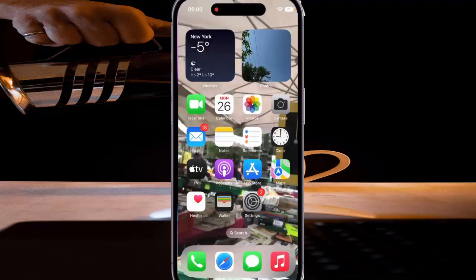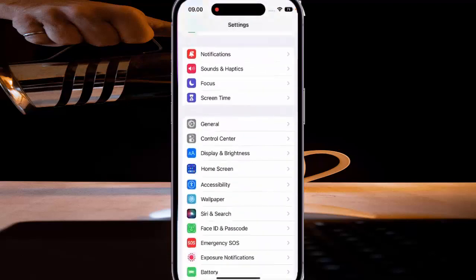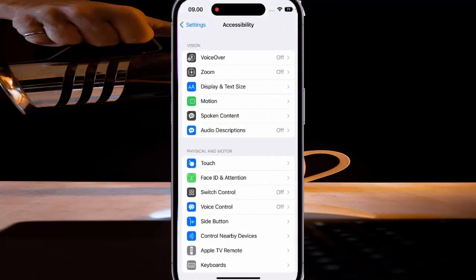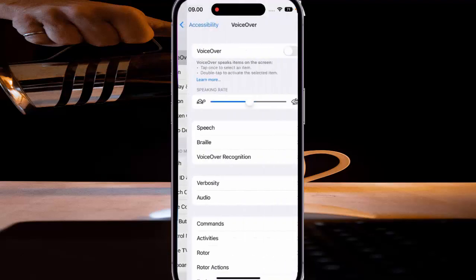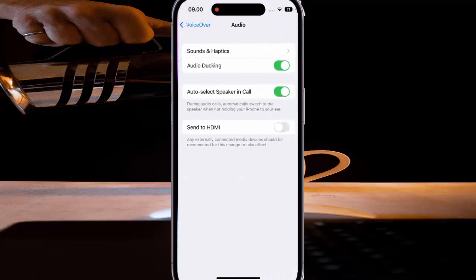To turn on or off the sound effect when VoiceOver reads the next rotor in iPhone 14 Pro, go to Settings, scroll down the screen, and then tap Accessibility. Tap VoiceOver, and then tap Audio. Tap Sound and Haptic.